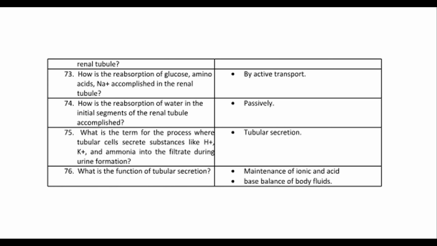74. How is the reabsorption of water in the initial segments of the renal tubule accomplished? Passively. 75. What is the term for the process where tubular cells secrete substances like H+, K+, and ammonia into the filtrate during urine formation? Tubular secretion. 76. What is the function of tubular secretion? Maintenance of ionic and acid-base balance of body fluids.